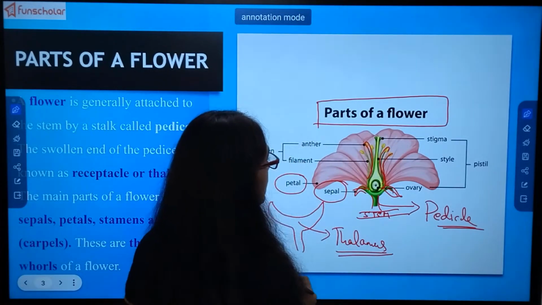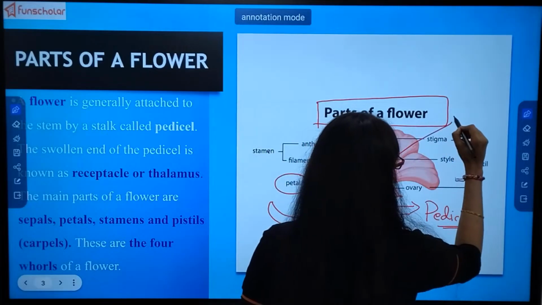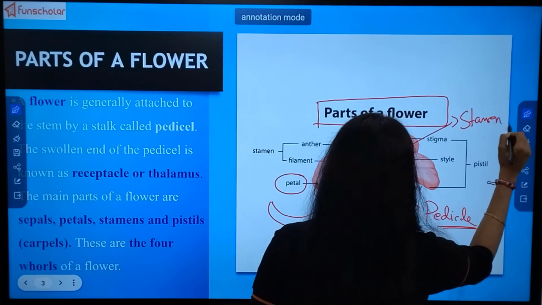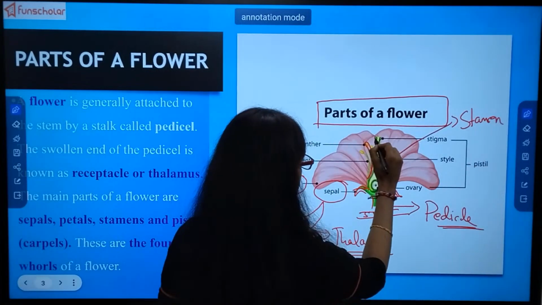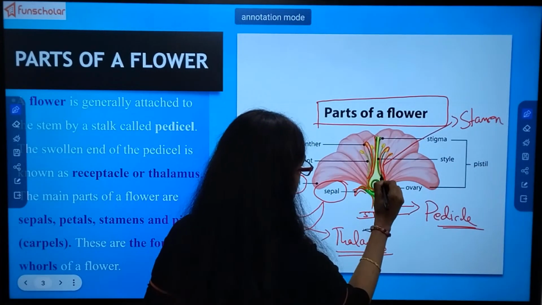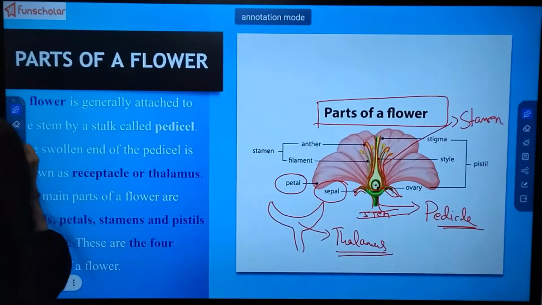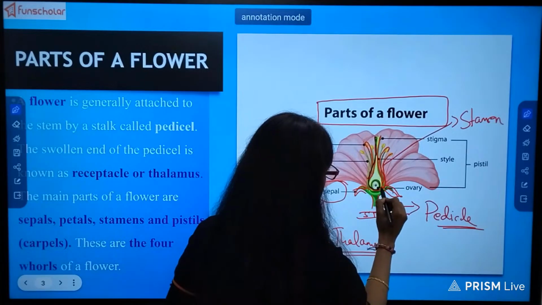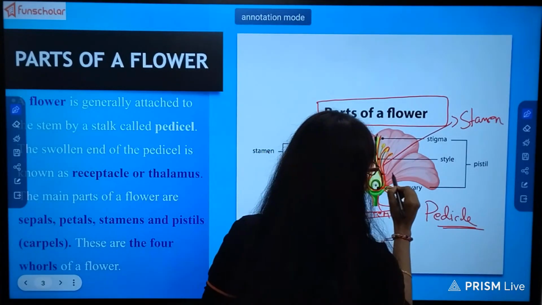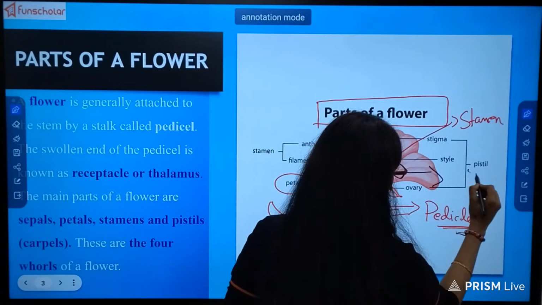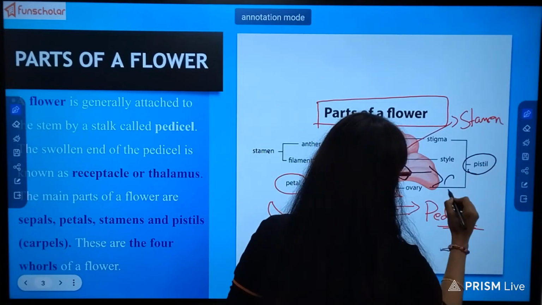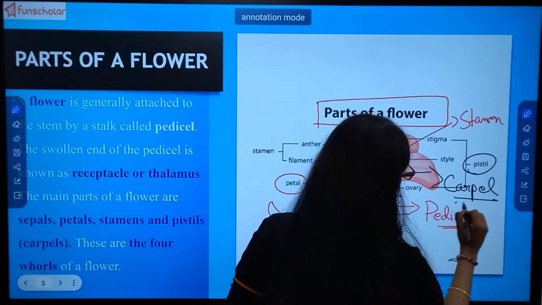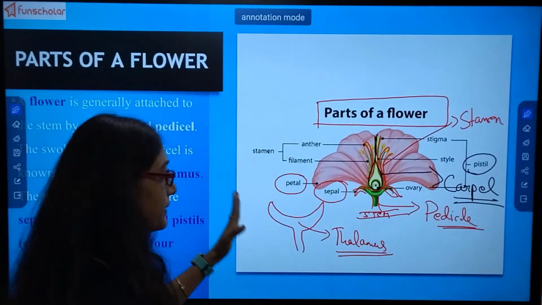This is known as stamen, and this pot-like structure is known as pistil or carpel. Another name is carpel.